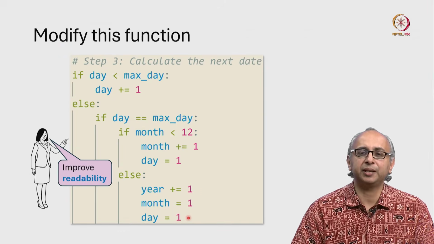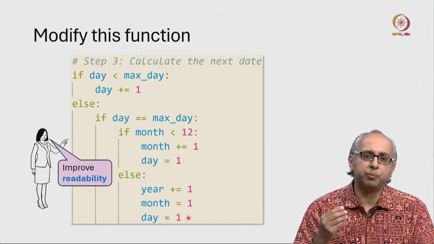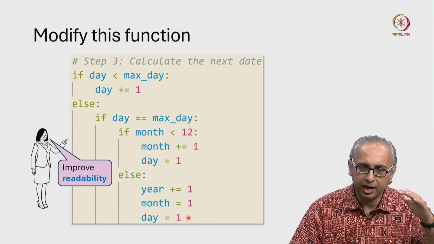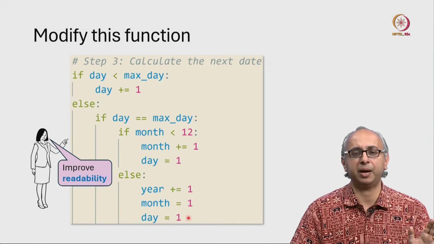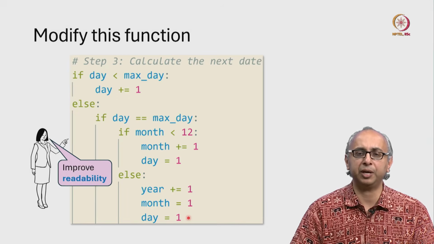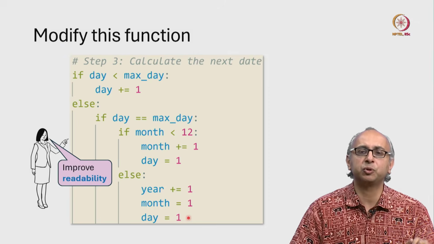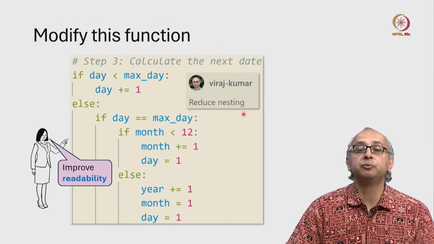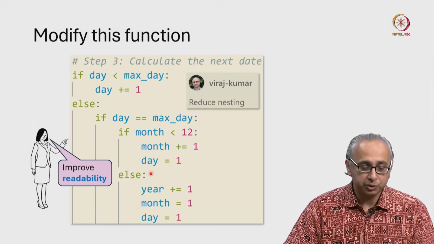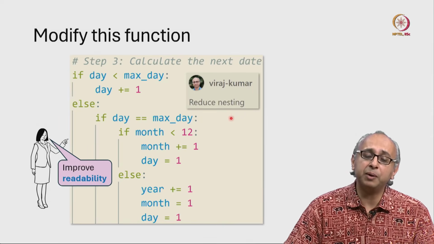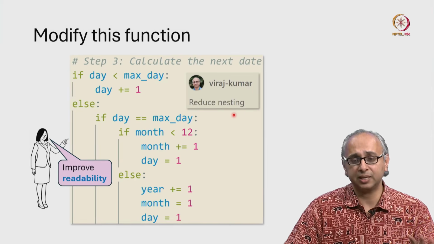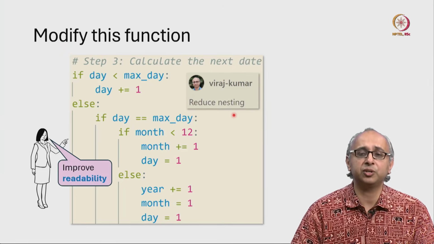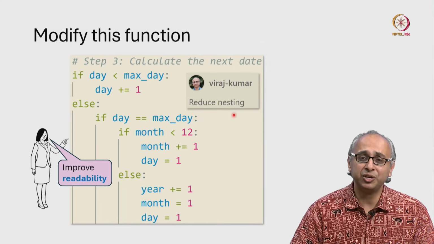Now, in this particular case, I am going to give a prompt that just focuses on the nesting. I literally highlighted this piece of code in my Visual Studio Code editor. And since I have GitHub Copilot installed, I opened up a little chat window and said, reduce nesting. So instead of saying improve readability, I was a little bit more precise about what I was unhappy with. And this is the change that my generative AI suggested.